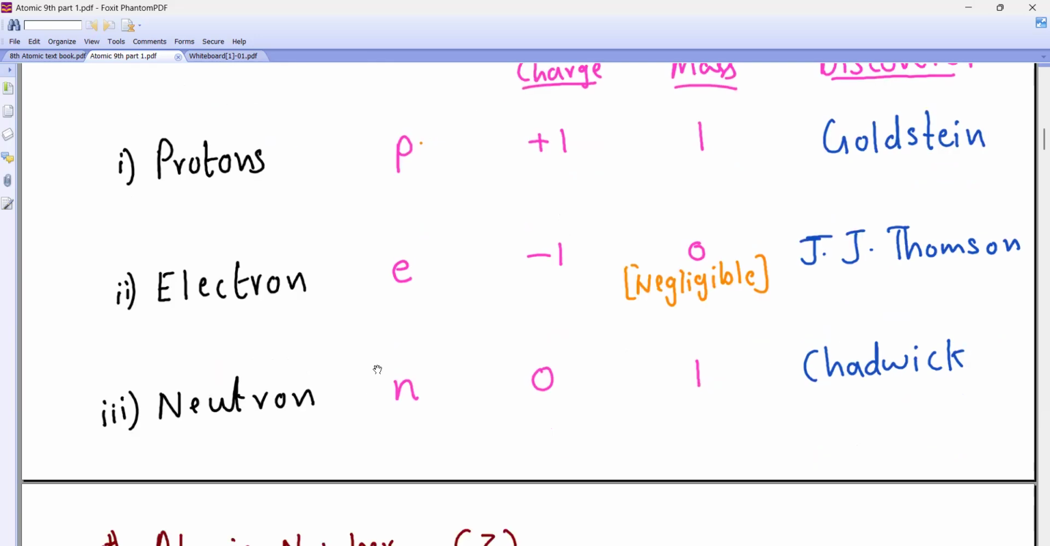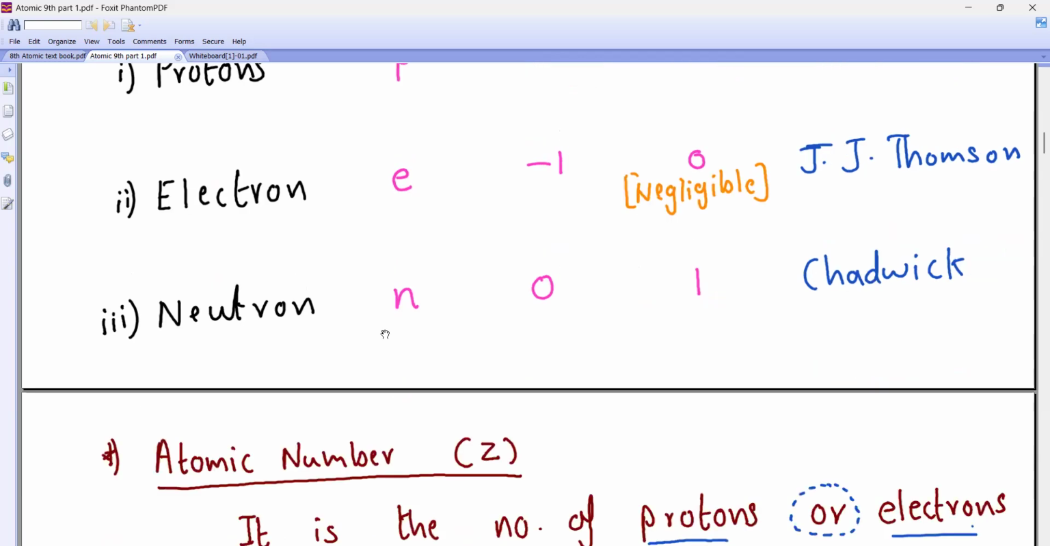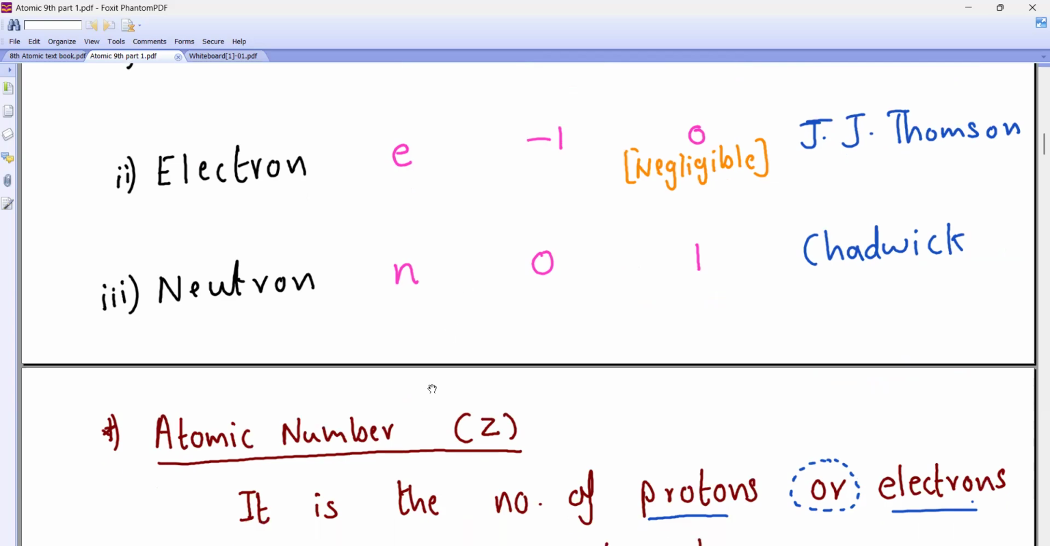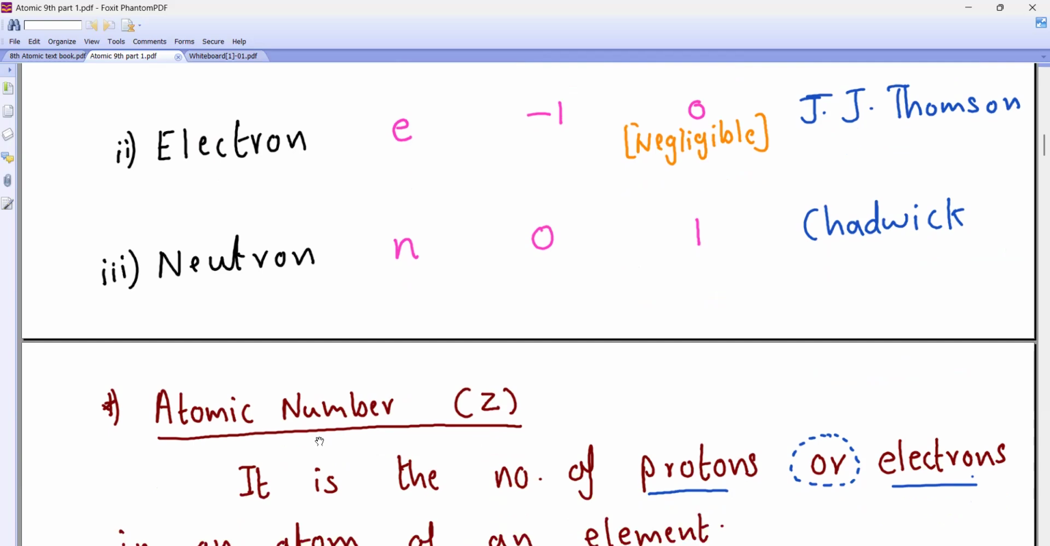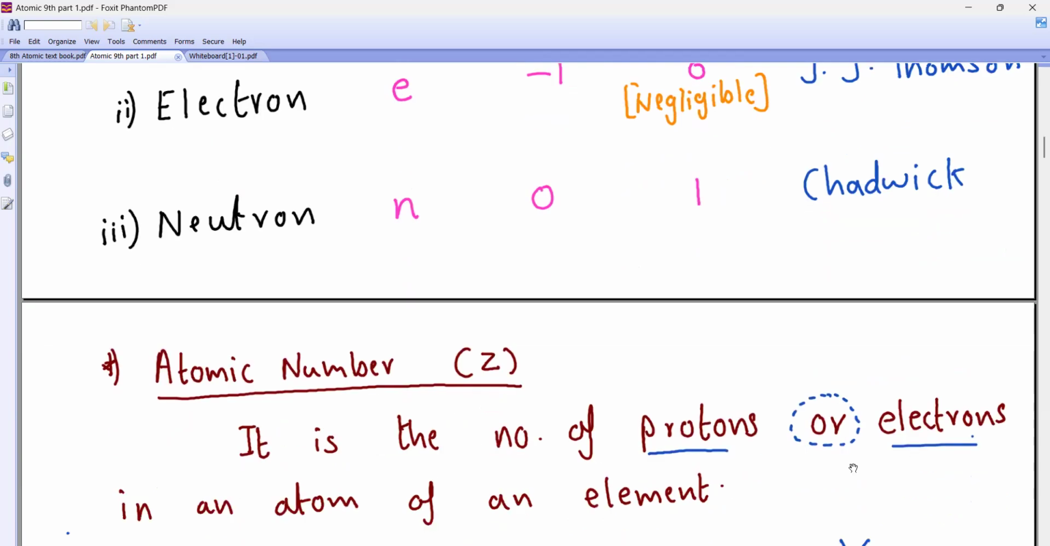Okay. Now let us go to the next part. Now this is very important. Now all of you, please shut your mouth and pay attention here. Atomic number. What is atomic number? What is the symbol for atomic number? It is the number of protons or electrons in an atom of an element. Write it. Not 'and', 'or'. In an atom of an element. Come on, start writing it.